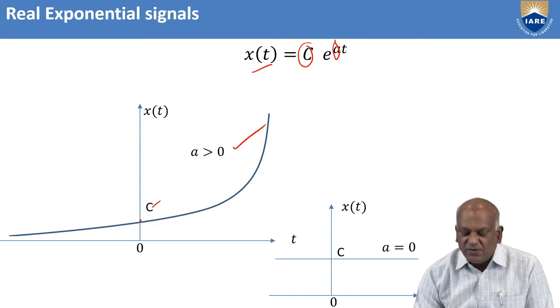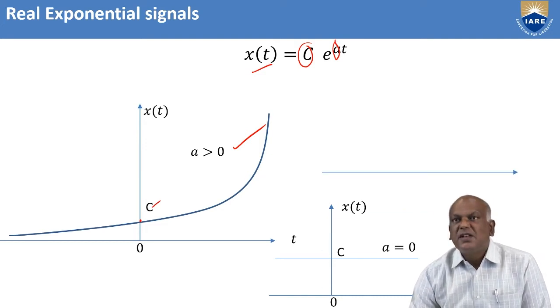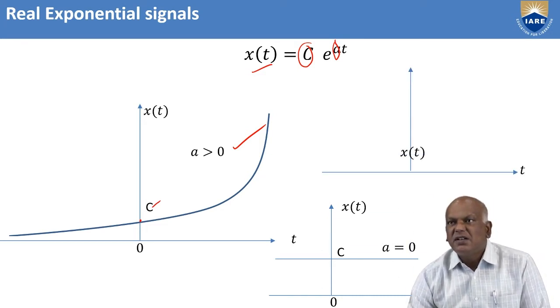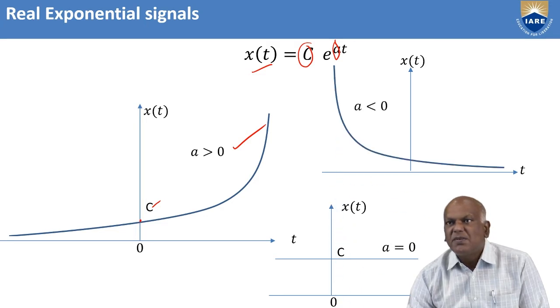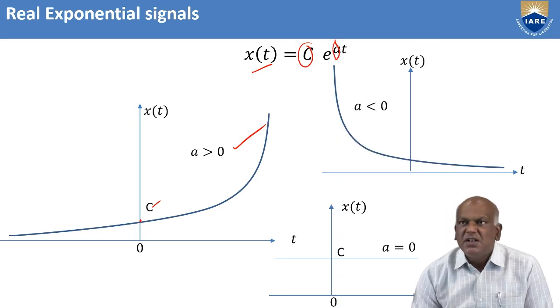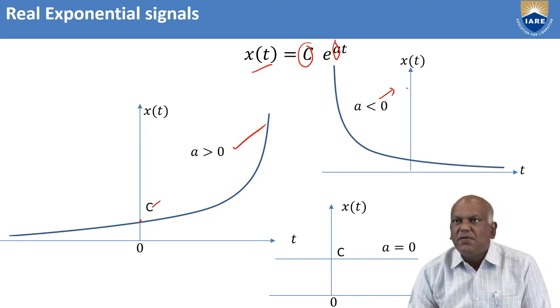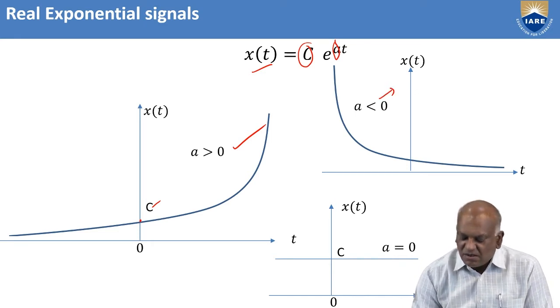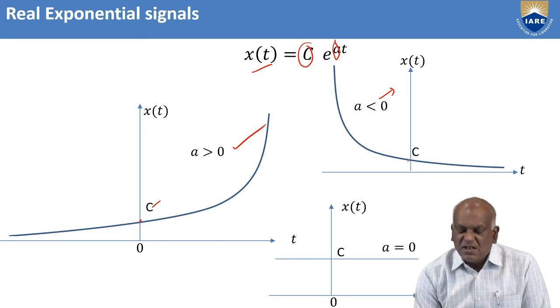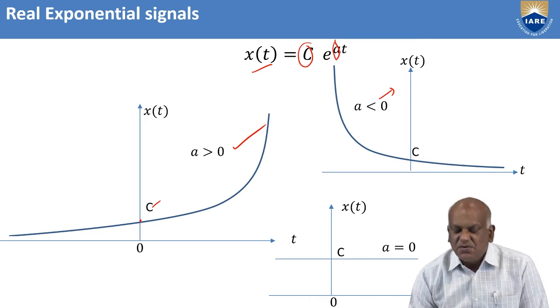Similarly, for the case a less than 0, the behavior of the signal is an exponentially decaying curve. This indicates negative values of a, and the curve intersects the y-axis at c. Suppose a equal to 0.